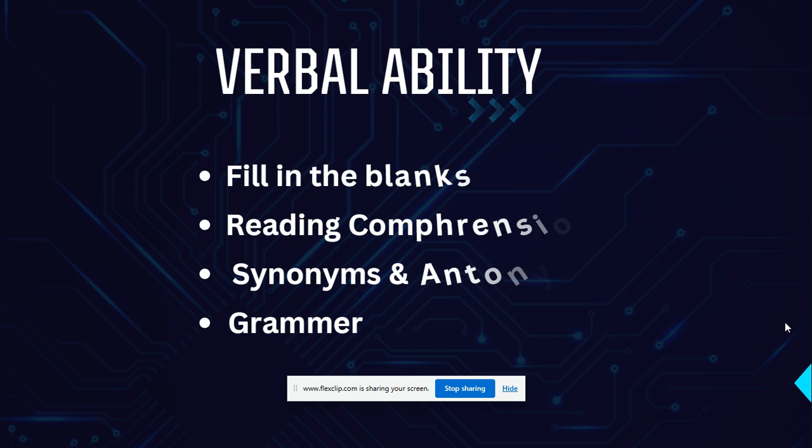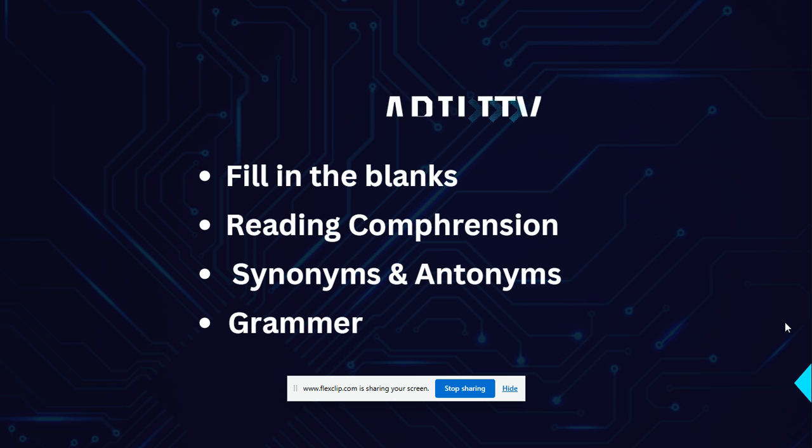Next, let's talk about verbal ability. The verbal ability section tests your English. Fill in the blanks, reading comprehension, synonyms and antonyms, and grammar are the topics you can prepare for the verbal ability section. So here you can practice some fill in the blanks questions, reading comprehension questions, synonyms, antonyms, and grammar.